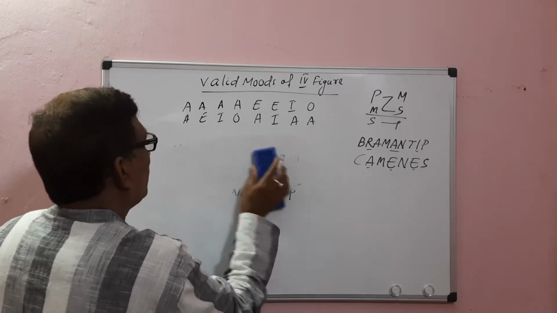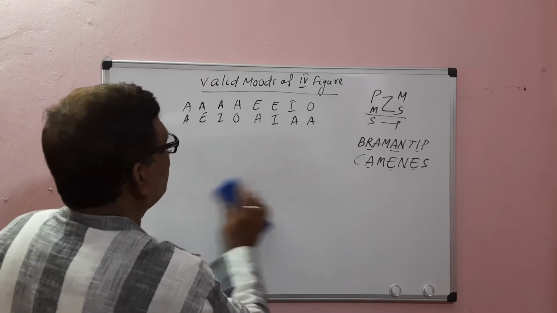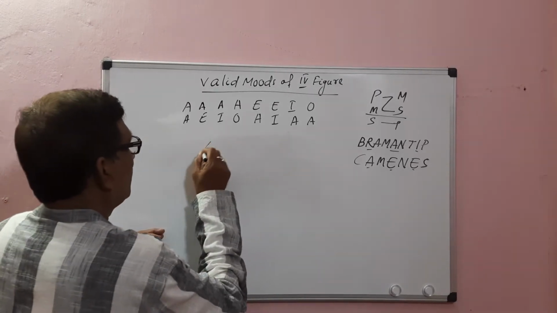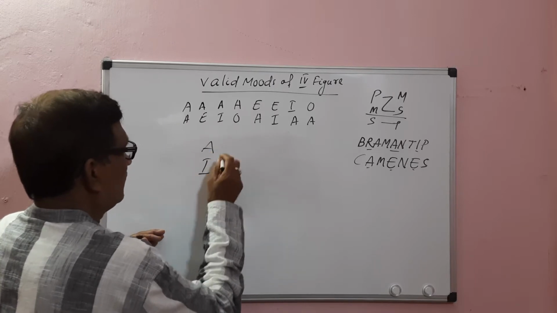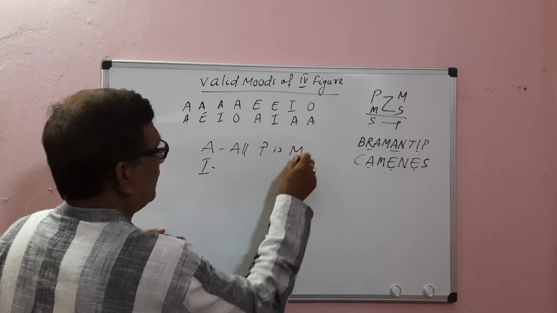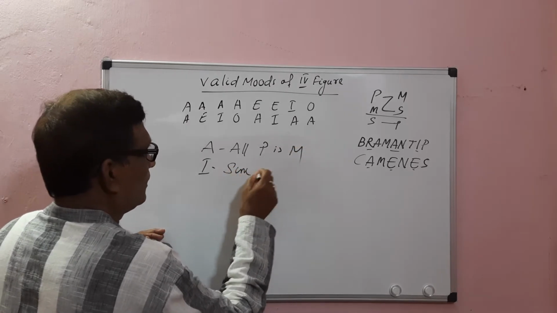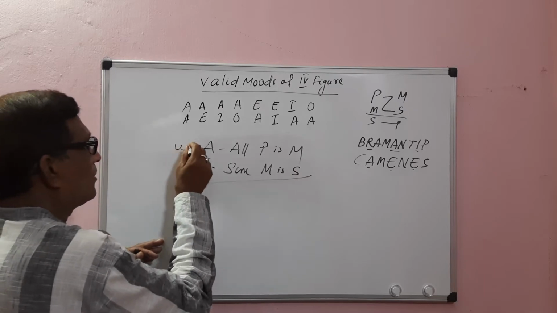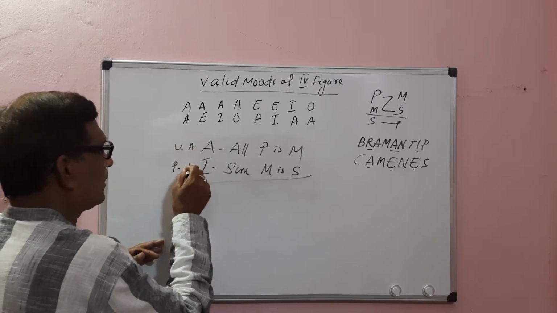Then from A-I. All P is M, some M is S. The major is universal affirmative and the minor is particular affirmative.